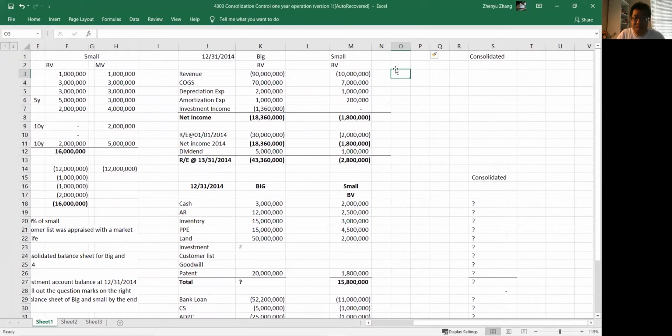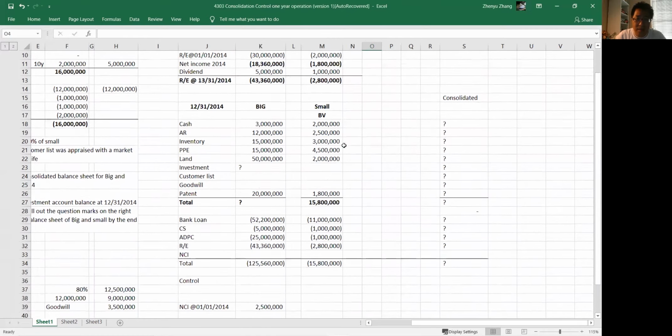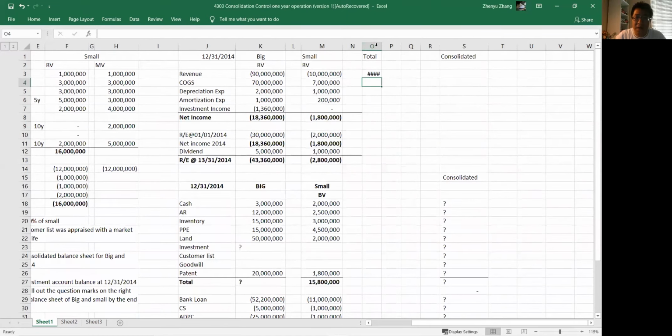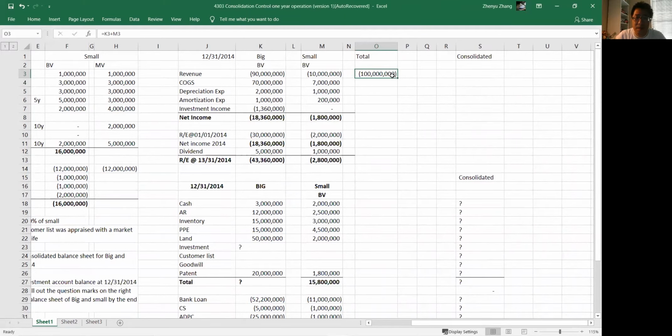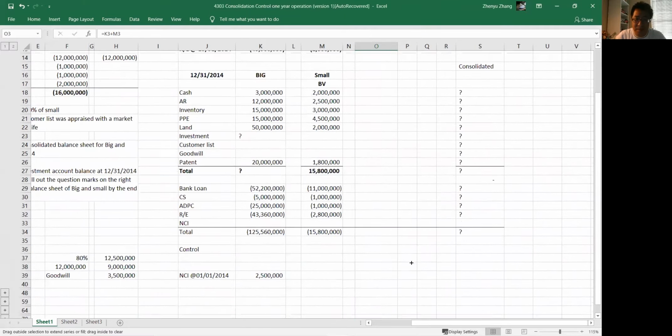We have to take the financial statements from scratch and then mechanically add them together. I won't make it too wide, so we have enough room. And we are adding items.